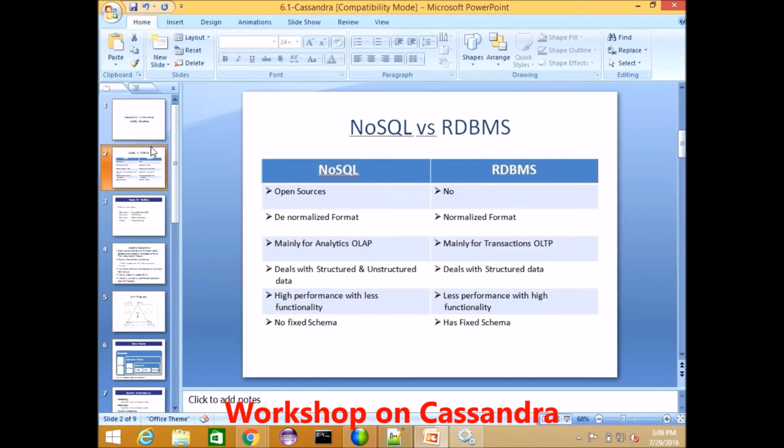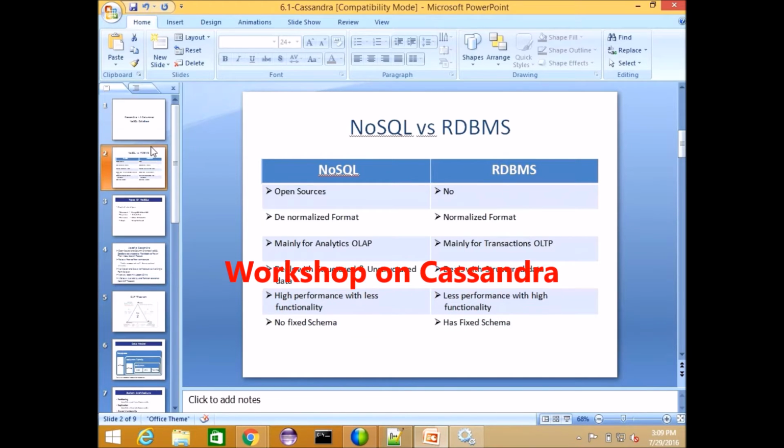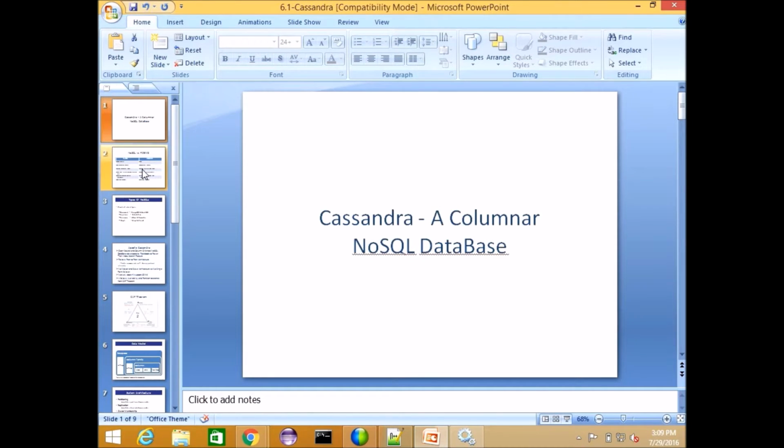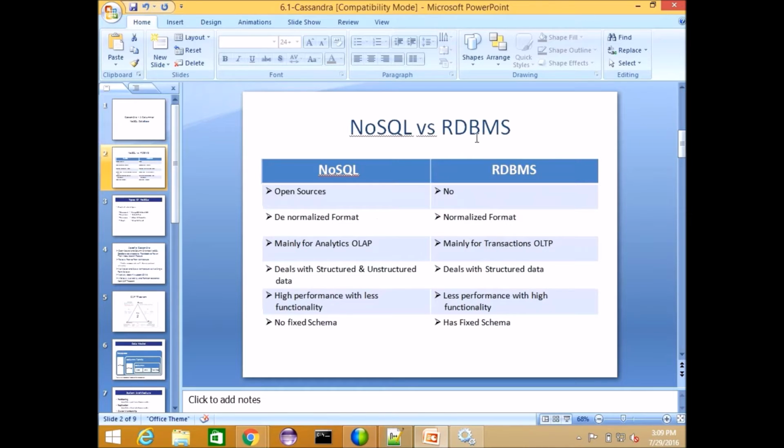Today I'm here to explain Cassandra. You guys know that Cassandra is a NoSQL database, and before going to Cassandra, I just want to differentiate the differences between relational databases and NoSQL databases. NoSQLs are open, and this is a denormalized format. That means there are no multiple tables and no need to join the tables.